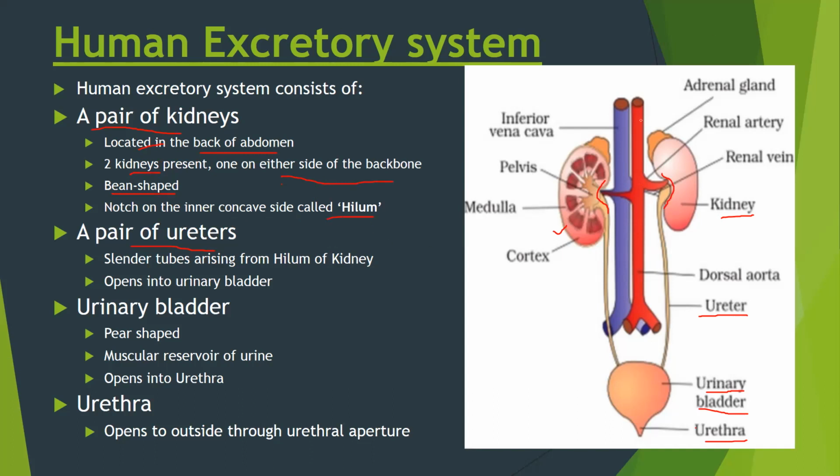As well as you can see over here, the dorsal aorta. It brings in the oxygenated but impure blood, and this dorsal aorta divides to form the renal artery. The renal artery takes the blood inside. And as well as you can see over here, the inferior vena cava. From the kidney comes out the renal vein. You can see a small renal vein on the back side here, and it comes and joins the inferior vena cava. It is the blood which is free of nitrogenous waste.